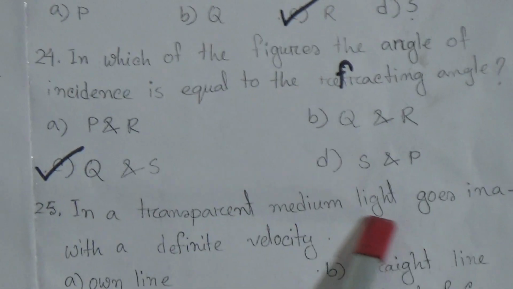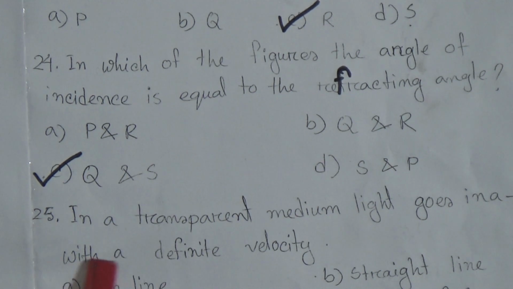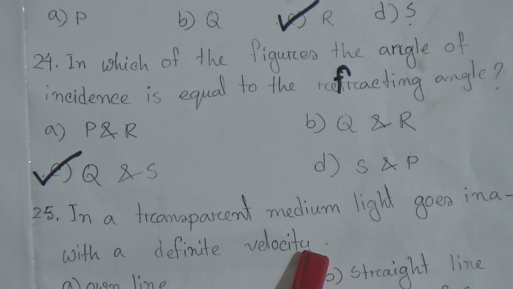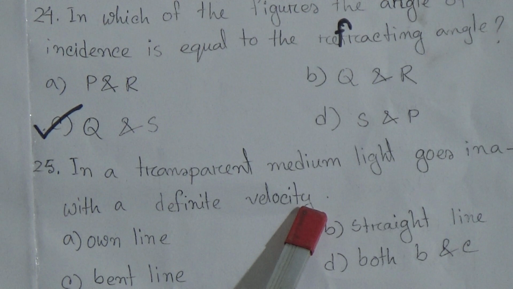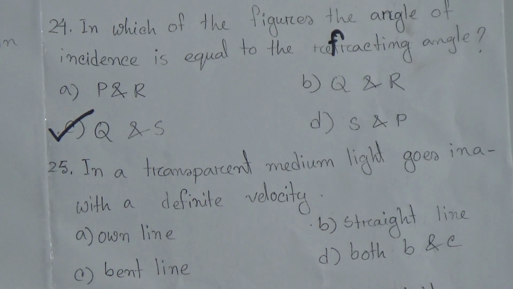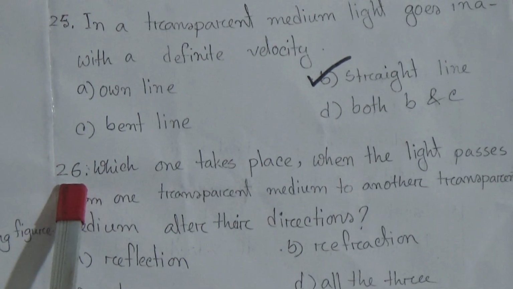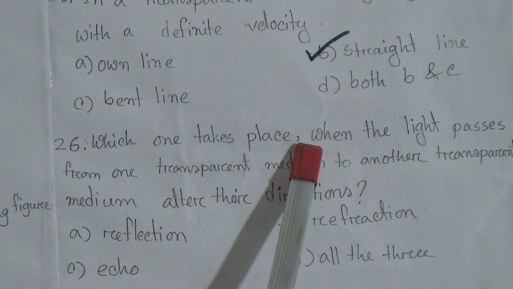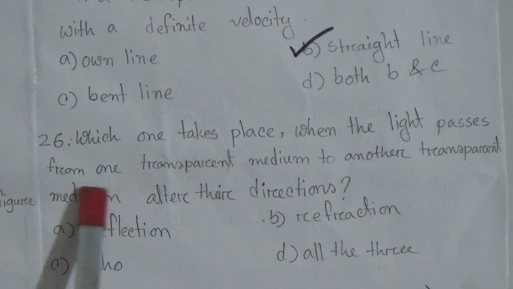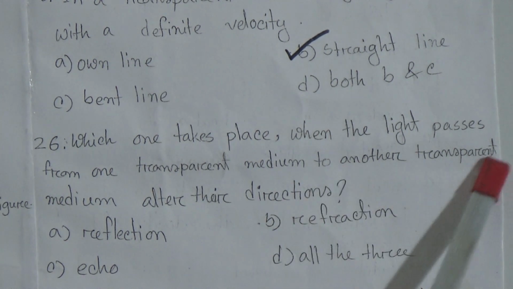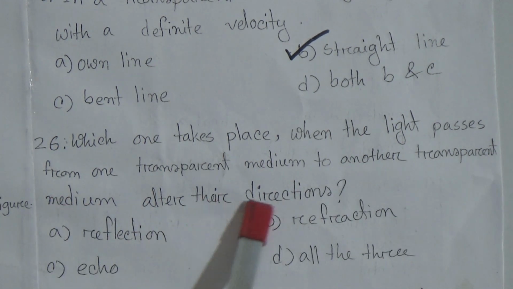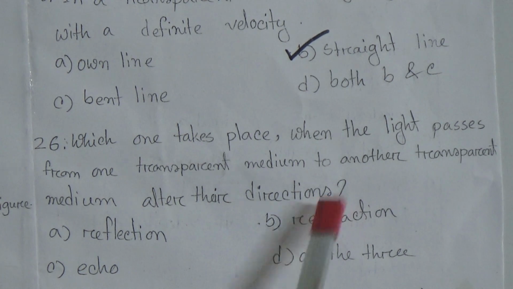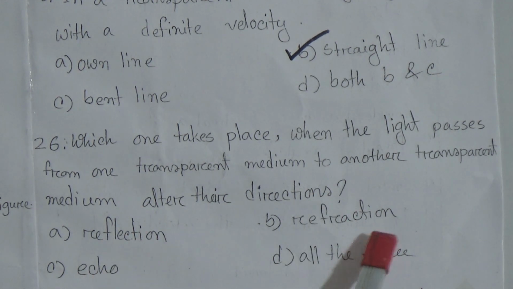In a transparent medium, light goes with a definite velocity, and we know light rays go in a straight line. So the answer will be B. Now come to the last question for today. Which one takes place when light passes from one transparent medium to another transparent medium and changes its direction? The options are reflection, refraction, echo, and all the three.